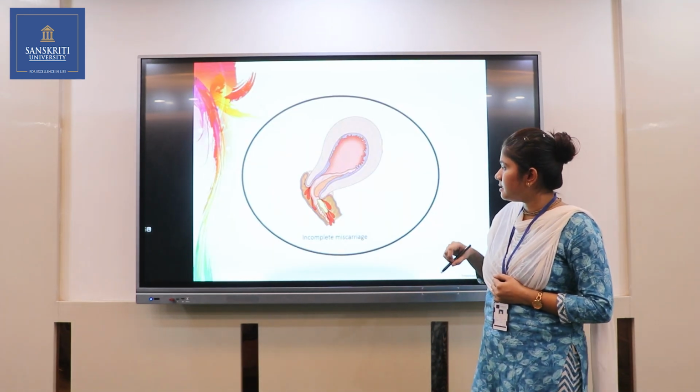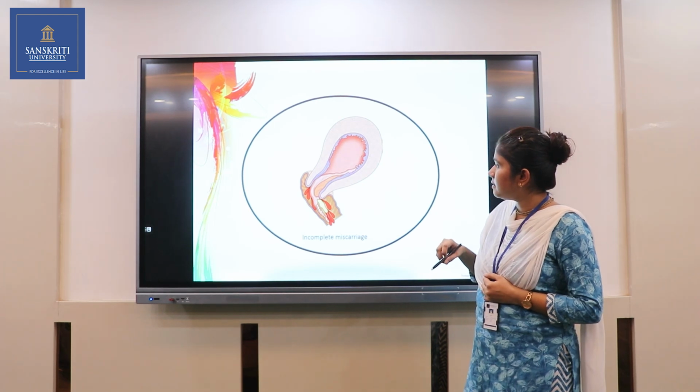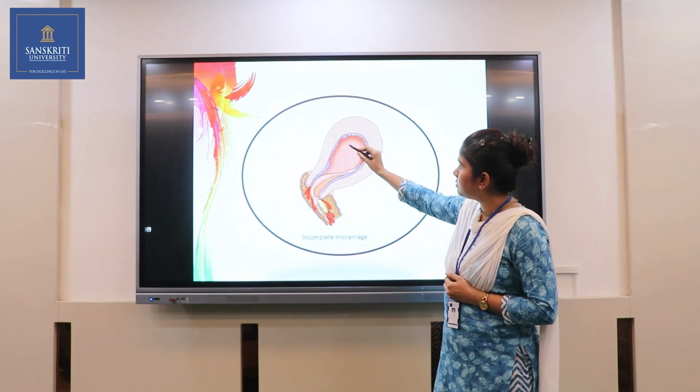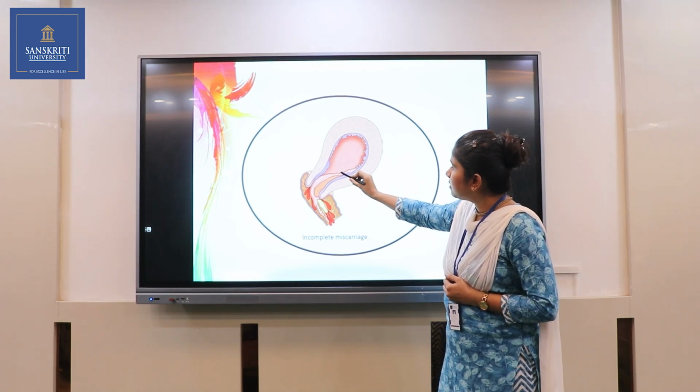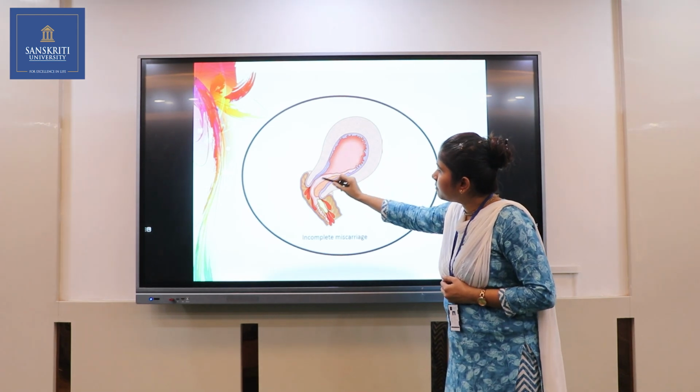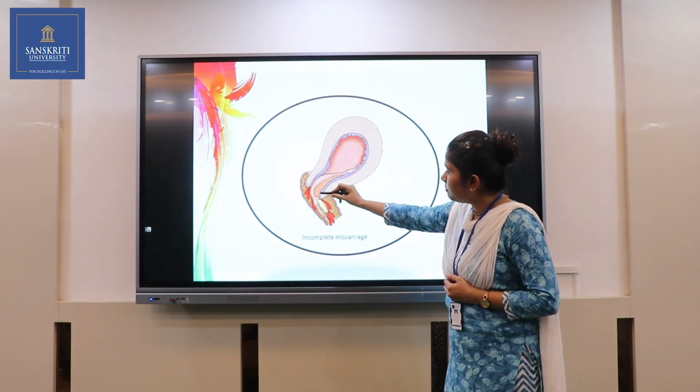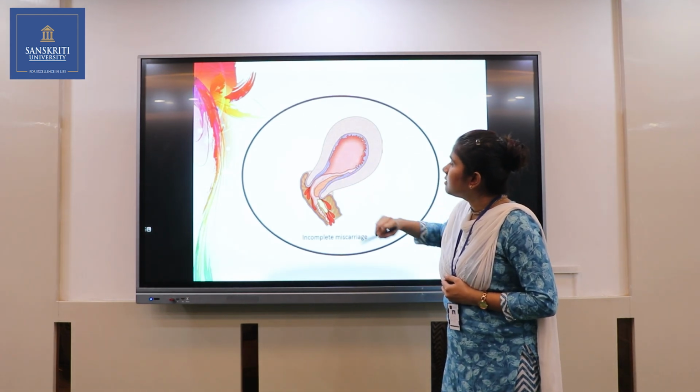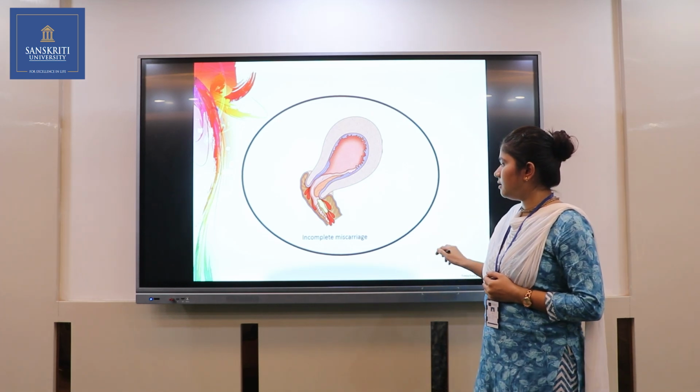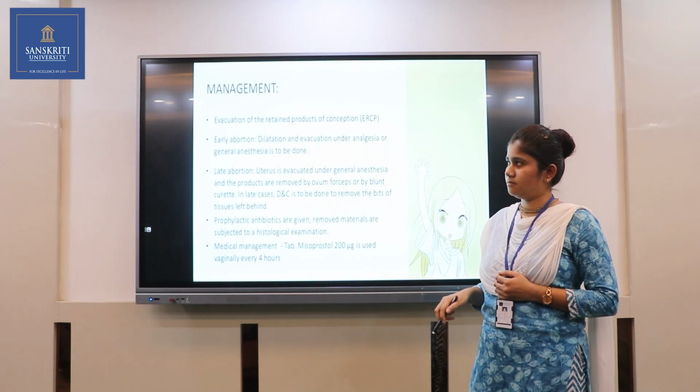Next we will see this image. Here you can see there is no embryo inside, but the placental products remain inside the uterine cavity and bleeding occurs, and the internal os is dilated. So this is the incomplete miscarriage.